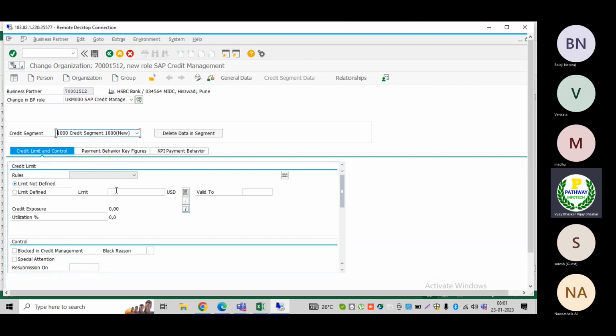For this one, what we would require is a complete sales and distribution configuration. End-to-end configuration is required for this. Now let us see that. There are different types of credit controls. So what are the credit controls? We will see that one. The credit controls are also an important thing.